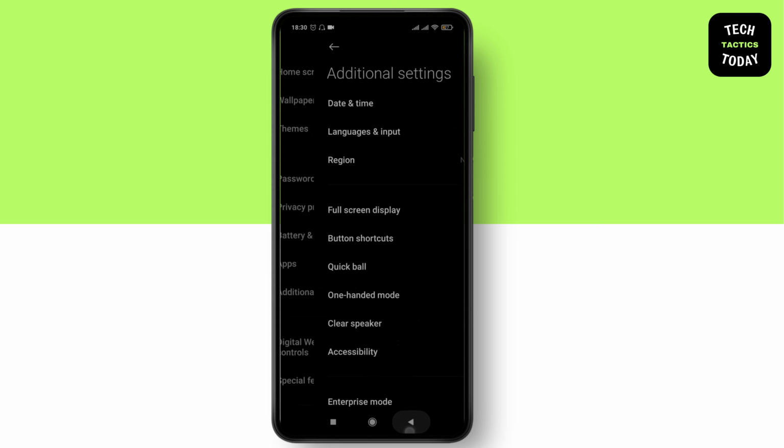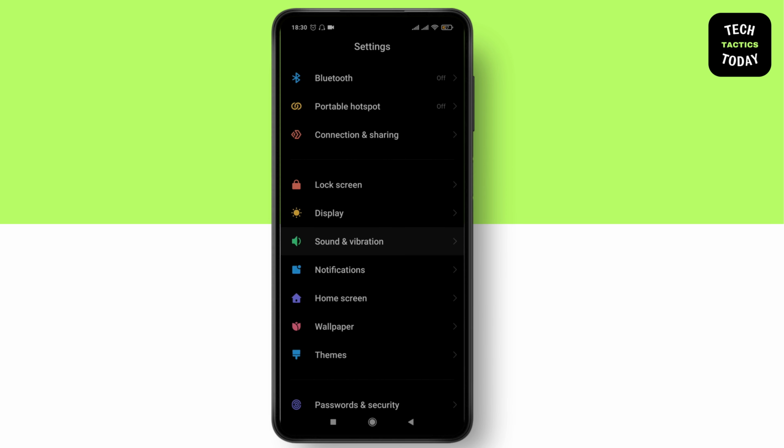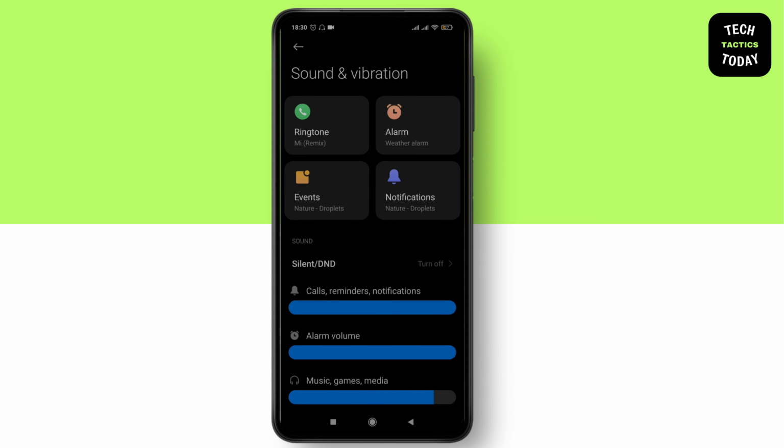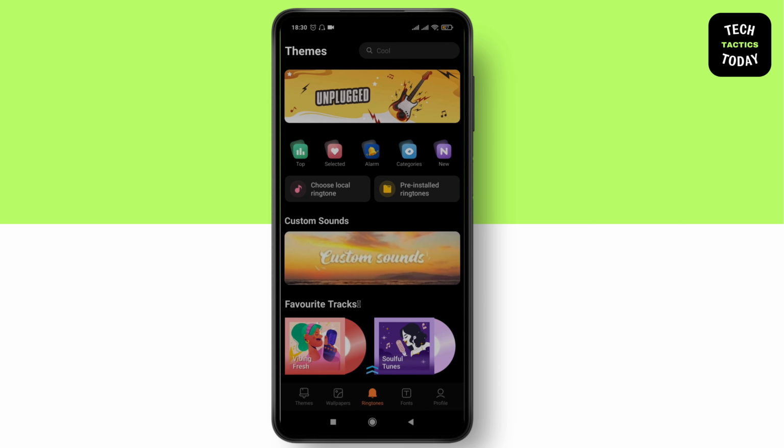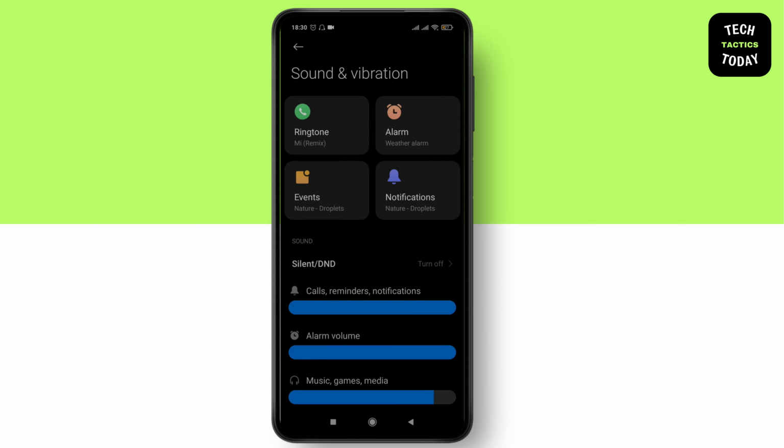The next step what you can do is go to the sound and vibrations, go to the alarms. You can choose high frequency alarms from here as well. After that, make sure that this alarm volume is adjusted to high.